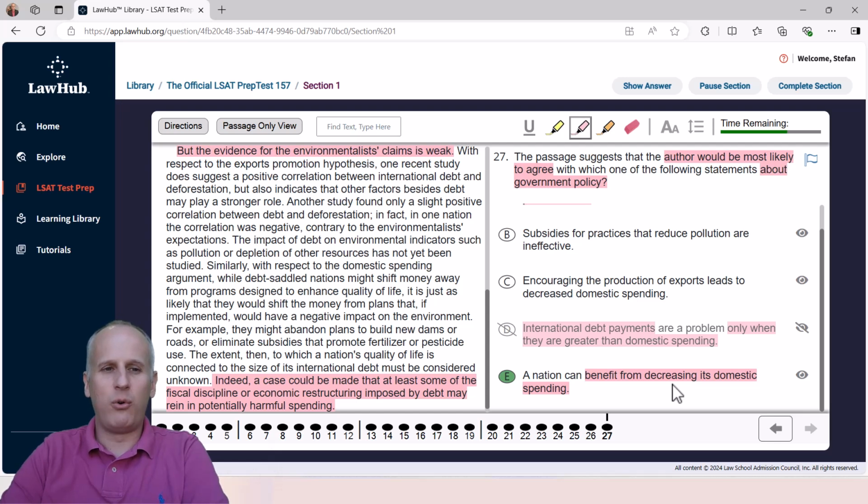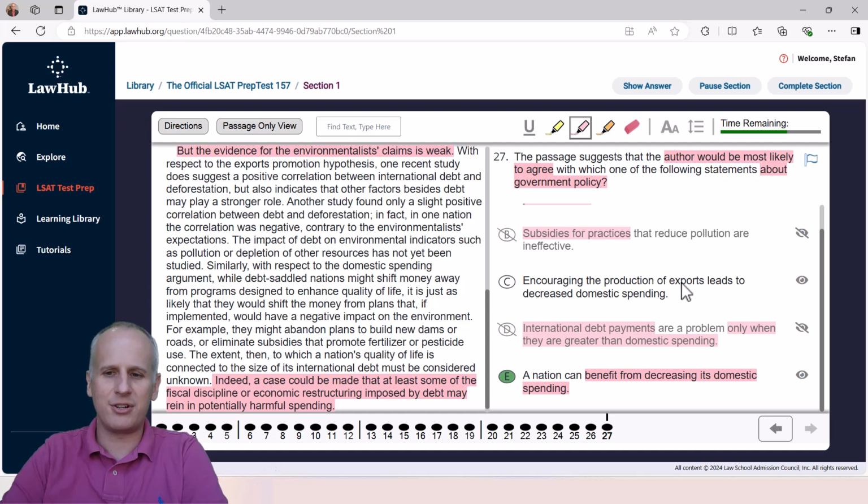So you can avoid having to go do extensive cross-checking and hunting and pecking by allowing yourself to go through the answer choices, leaving things open as you go. But obviously, we hope that you see that choice E is the right answer. And if we scroll back in here, we see subsidies for practices that reduce pollution are ineffective. We've got the impact of debt on environmental indicators such as pollution, but there's nothing specifically about subsidies being ineffective in reducing pollution. And the subsidies come down here later on. So they're really hoping that you are hunting and pecking and trying to just find the terms. Avoid term matching, and you can eliminate choice B.